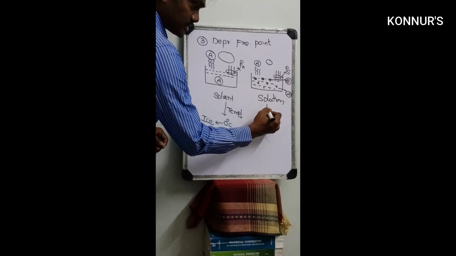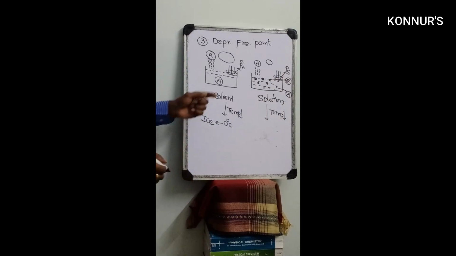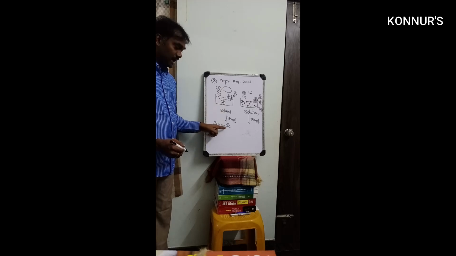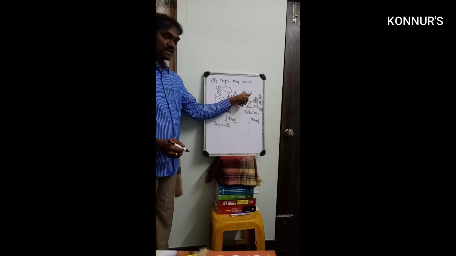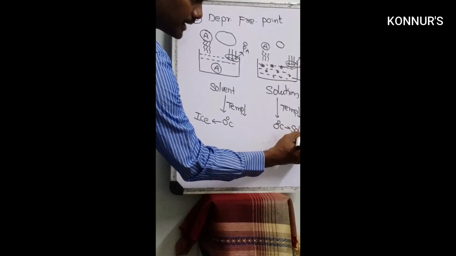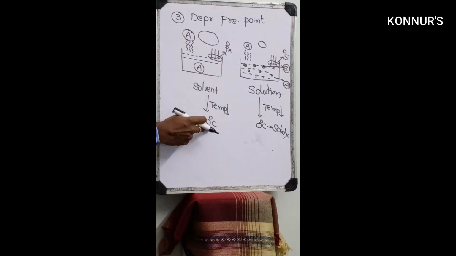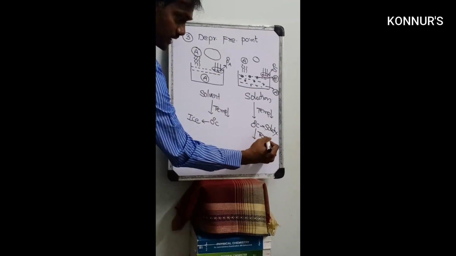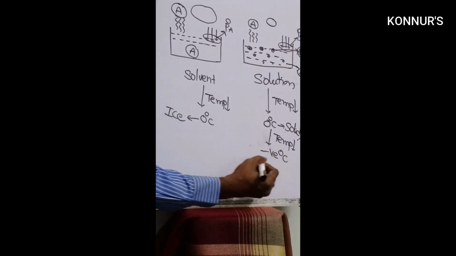Next, for the solution, you also decrease the temperature. Pure water has more vapor pressure on the surface, and it becomes ice at 0 degrees centigrade. But for the solution, the vapor pressure is less. When you reach 0 degrees centigrade, it does not become solid. So you decrease the temperature again, to a negative value, and only then does it become a solid.